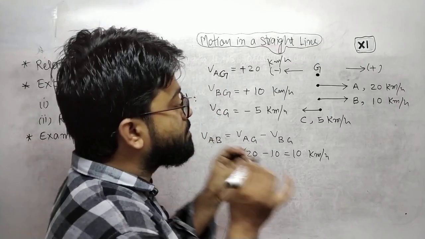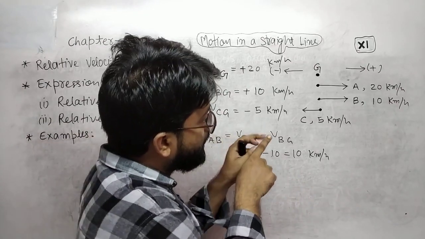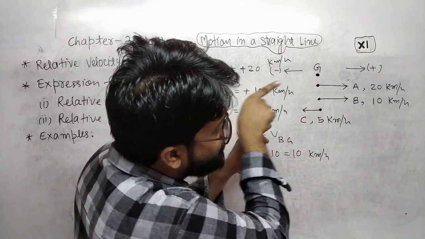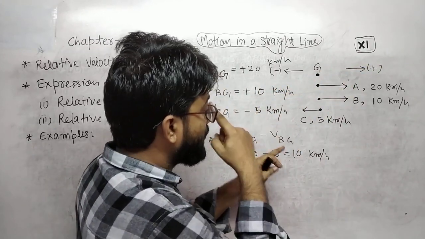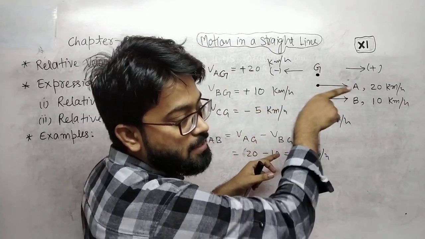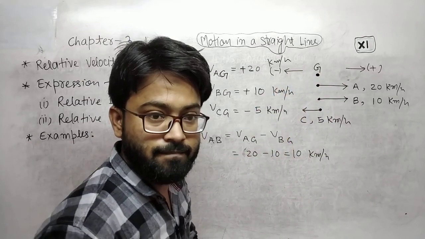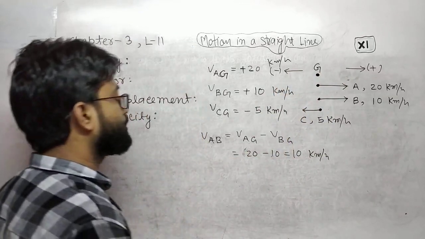It means the observer sitting at B will see train A moving at 10 km per hour in the same direction where train B is moving. Okay, this is very easy.